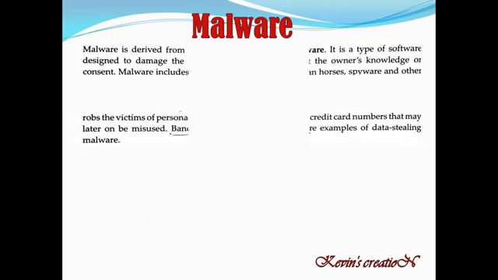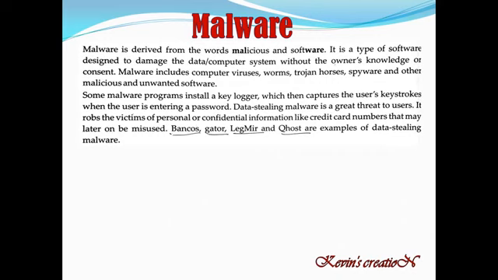Now the word malware is taken from two words, malicious and software. The first three letters, MAL, of malicious and the last four letters of software, if you combine these you get malware. So this is nothing but malicious software, dangerous software.